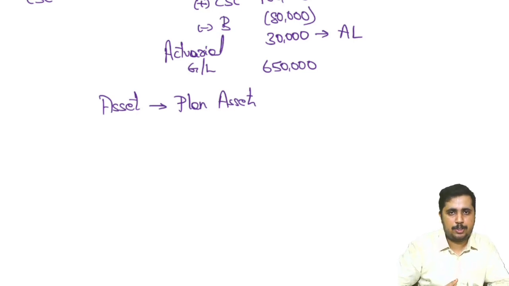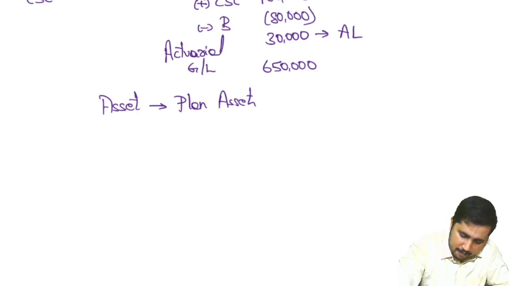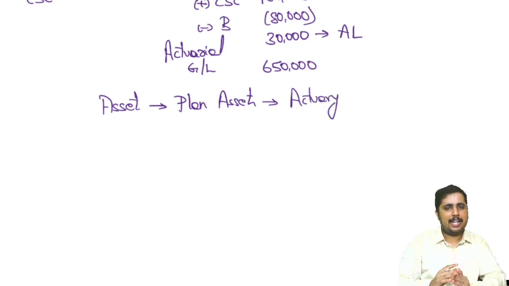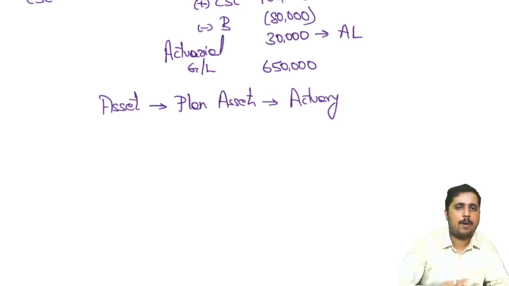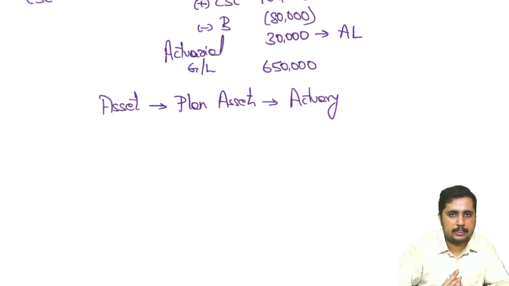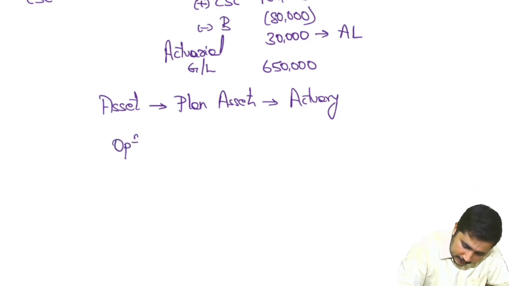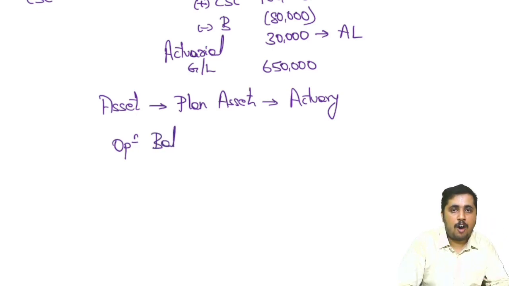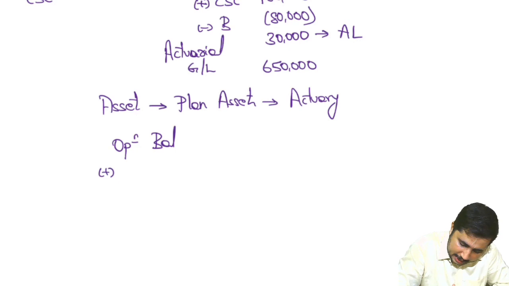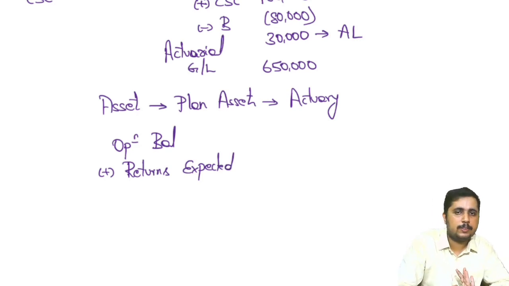How much asset investment should happen, what expected returns we might get, everything again will be said by the actuary himself. Even this is also given by the actuarial report, whereby we will create the required investment that the report is telling us. Which means how do you run this asset also? There will be an opening balance to this plan assets. For that, returns will come in, interest will be received now. For obligation you have to pay, but for assets we will be receiving it. So add returns. Now that is basically expected, because at the time of investment we expected 10% return, that expected returns will be added.